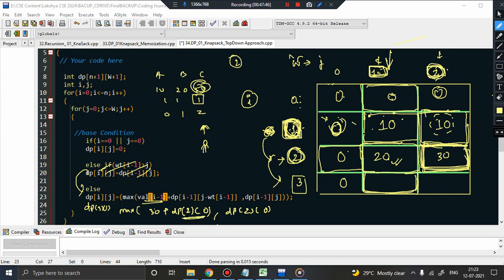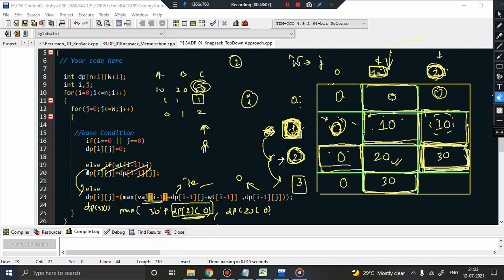Solve this particular subproblem. I have already found the answer to this particular problem here, isn't it? dp 2 comma 0 is nothing but 0. So 30 plus 0 is 30 only. The answer to this is 30, and the answer to this, 2 comma 0, is again 0. What is maximum? 30 is maximum. So this will be 30.